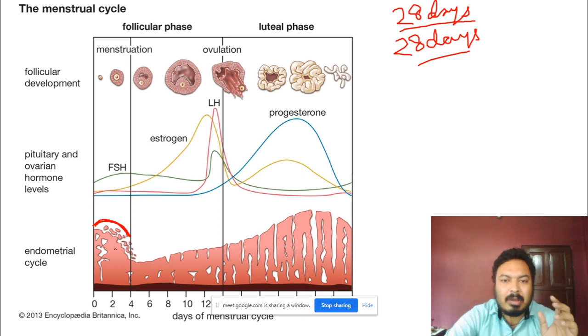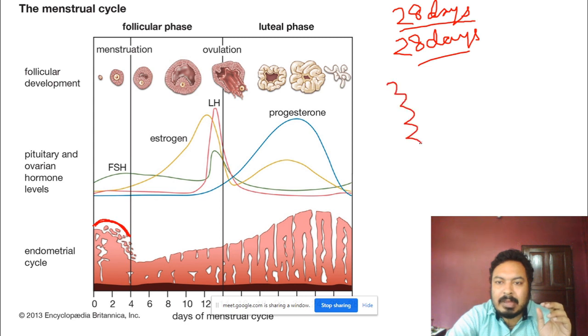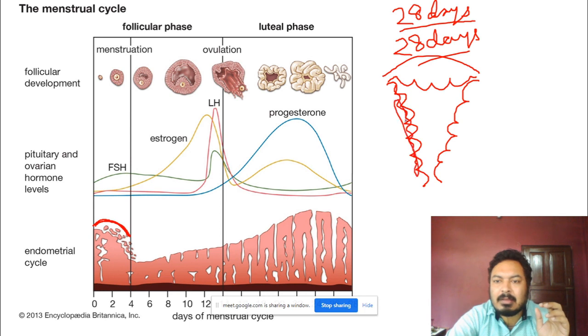So this is the endometrium lining. This lining is completely detached, shed off.